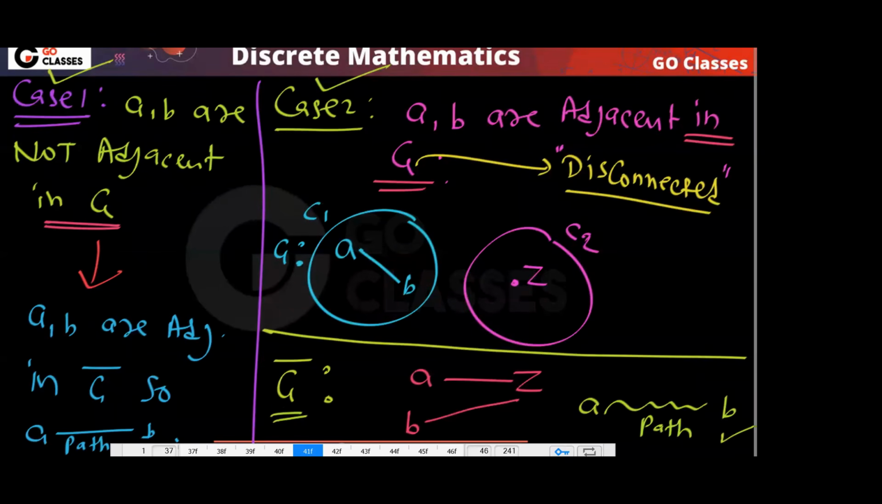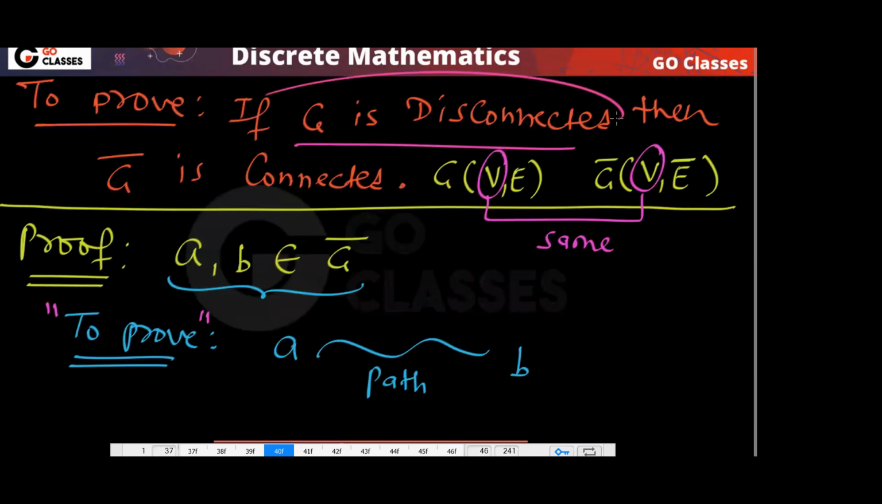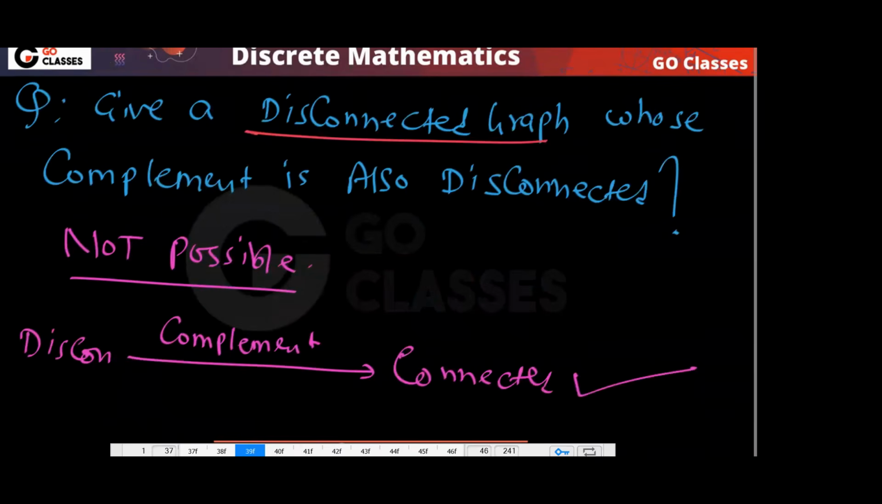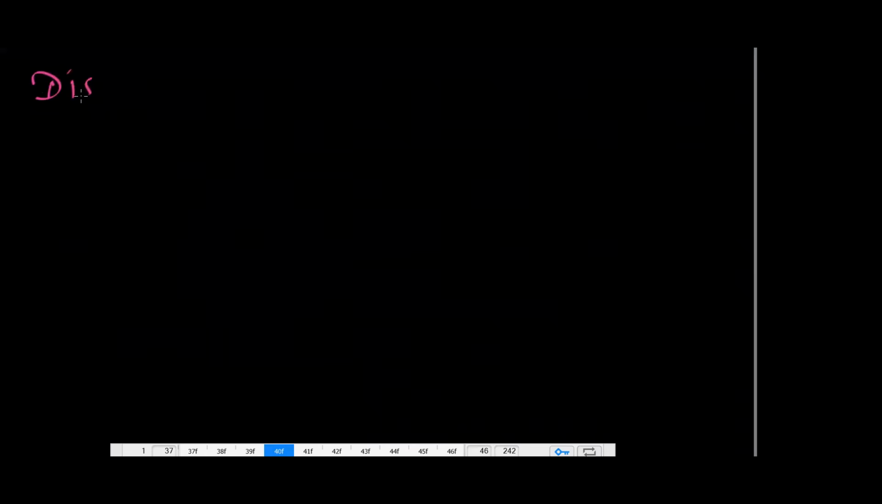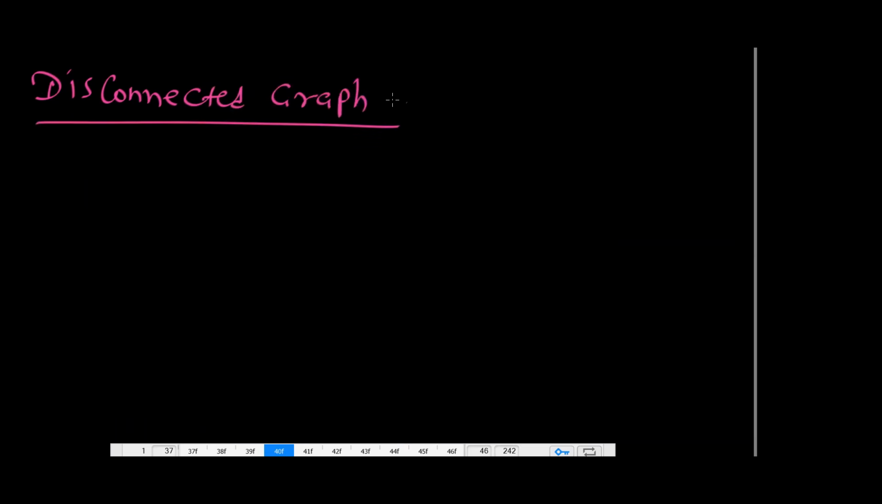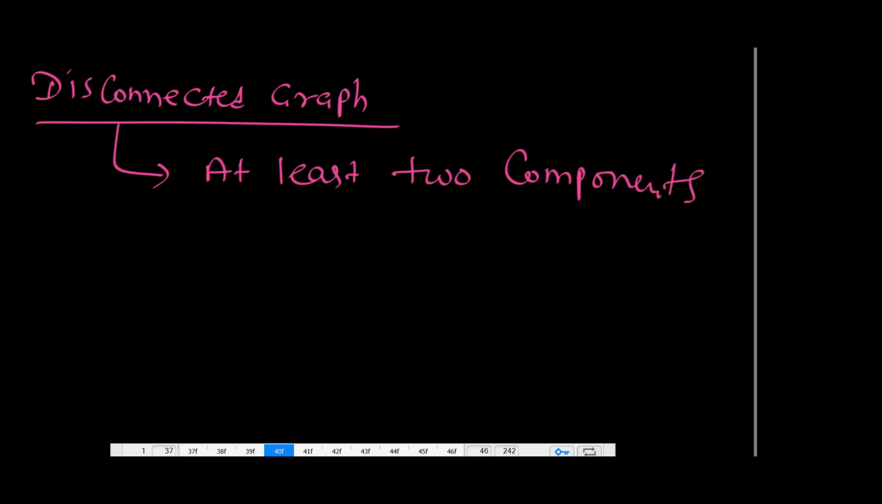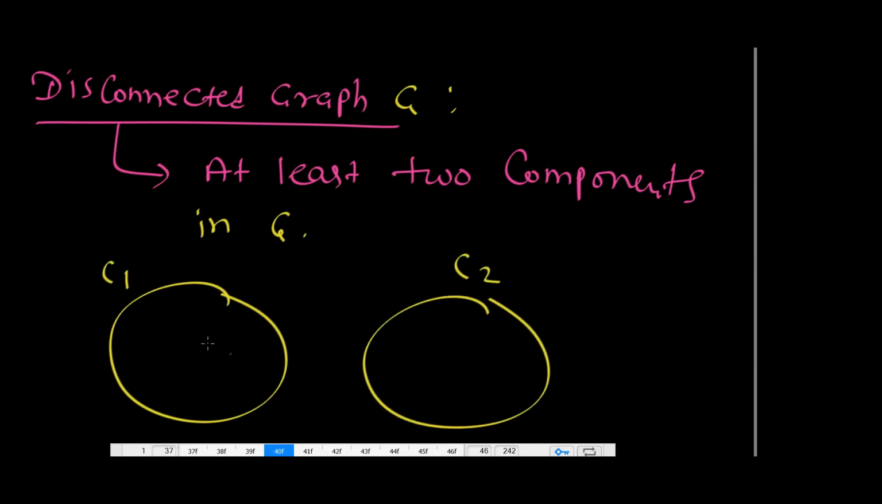Please understand. G is a disconnected graph. This is given to you. What does it mean if a graph is disconnected? Disconnected graph implies at least two components. There are at least two components in G, C1 and C2. There can be more, but you must have at least two.